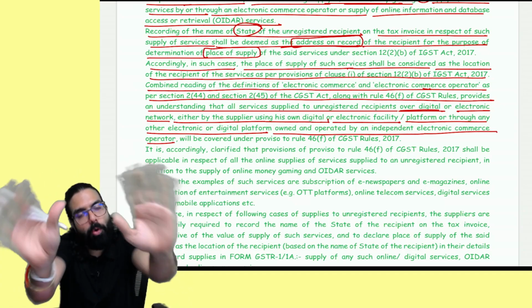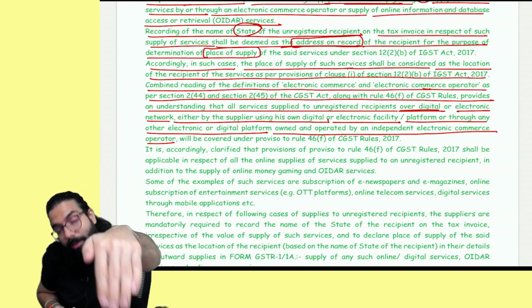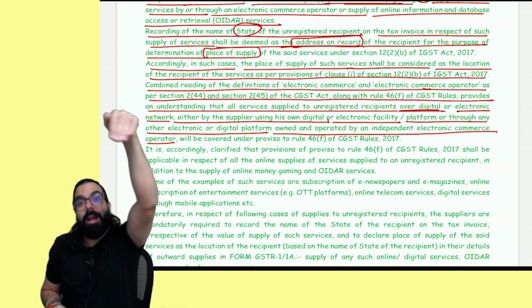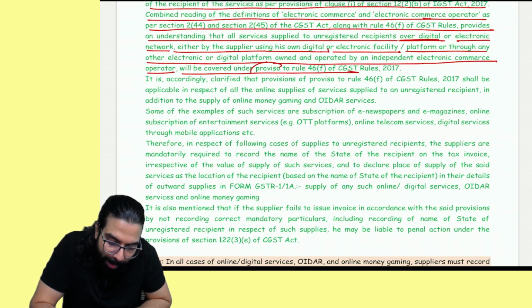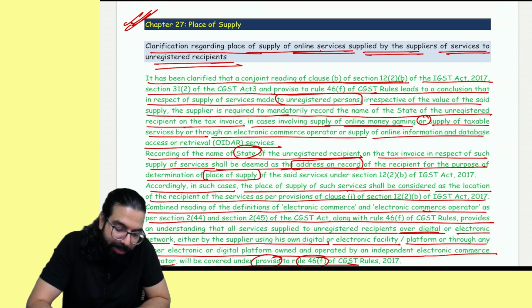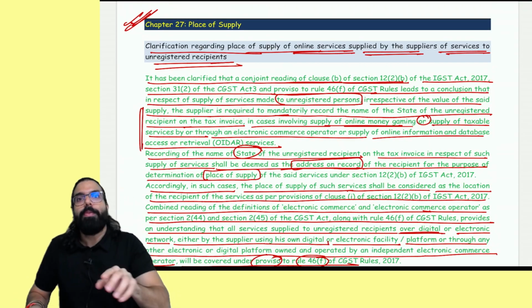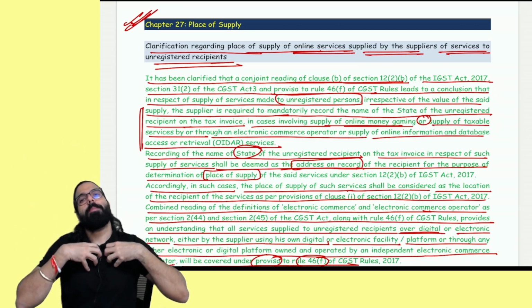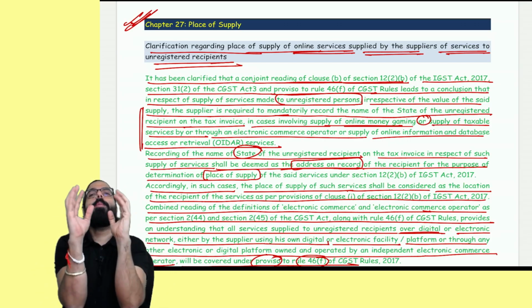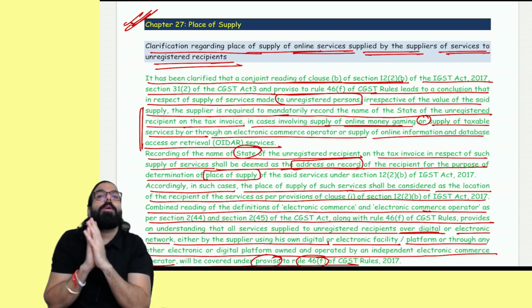Either I am supplying through my own website, or I am supplying through some other website, might be Flipkart, Amazon, etc. And the proviso to 46F says that either you're supplying through your own e-commerce, or you're supplying through some other person's e-commerce platform.